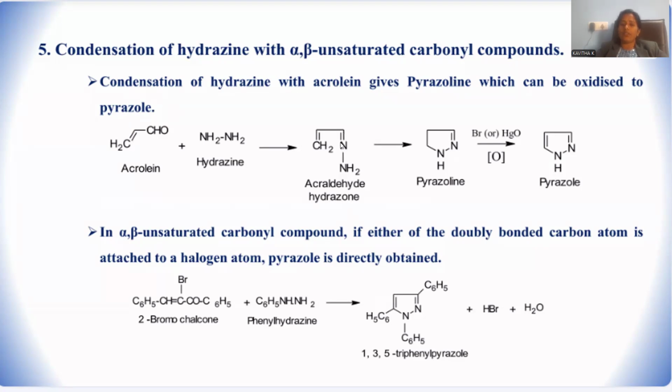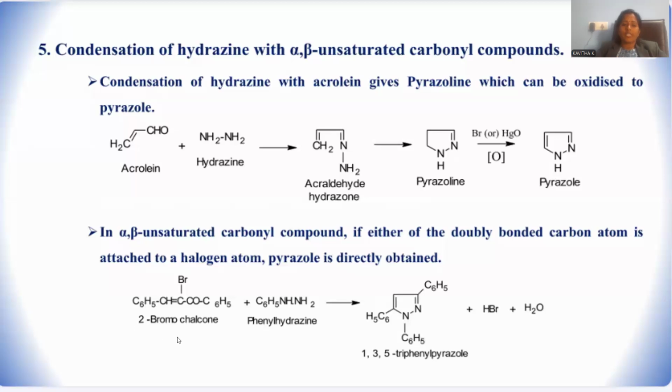That hydrazone derivative further goes for ring cyclization. So the lone pair of electrons on the nitrogen will proceed for the ring cyclization over the carbon. Pyrazoline, being to a certain extent saturated, with one of the pi bonds missing, we can designate it as pyrazoline, to be treated with either bromine or mercuric oxide. So the oxidation will be accomplished. Oxidation meant for removal of hydrogens, and eventually you can achieve pyrazole as a final product. This is the way acrolein gives rise to pyrazole by a series of condensation and subsequent oxidation steps.